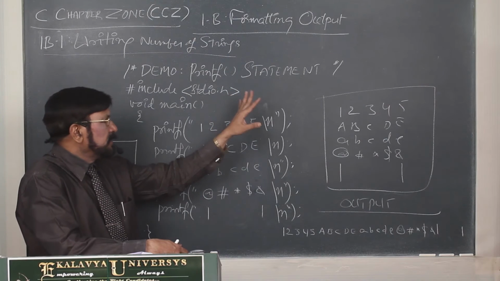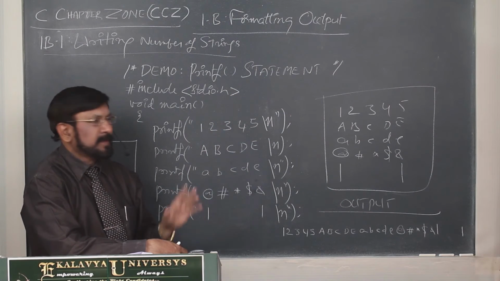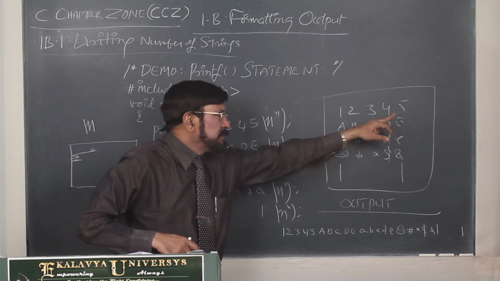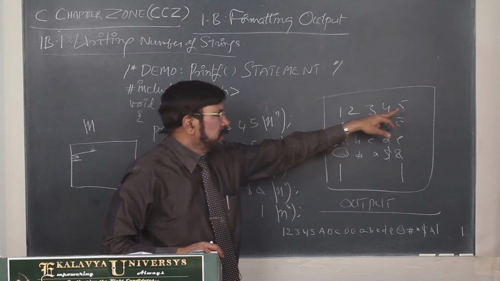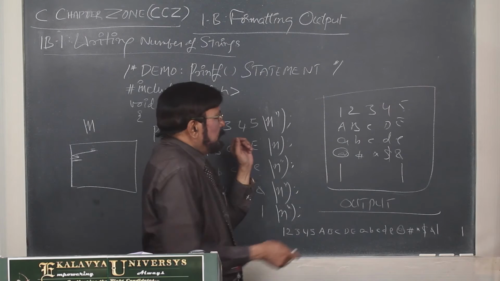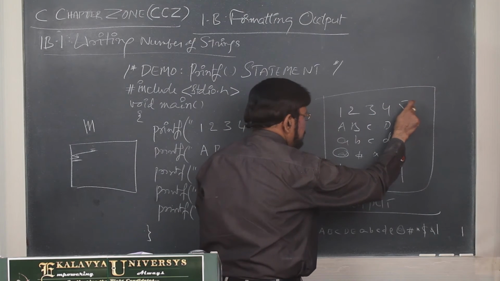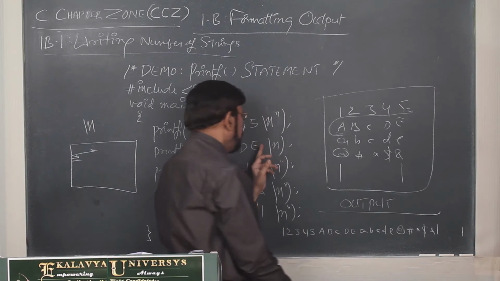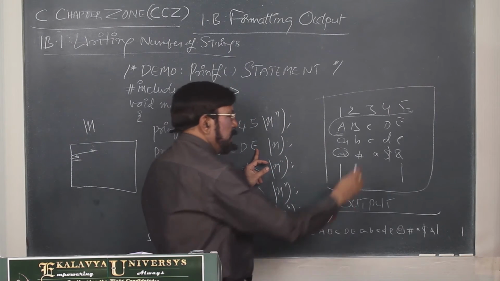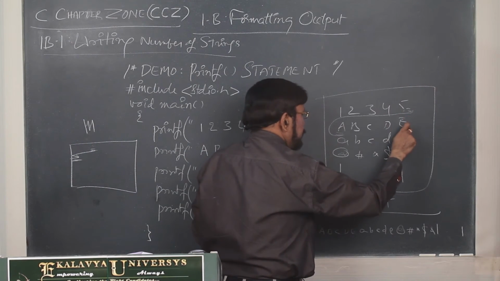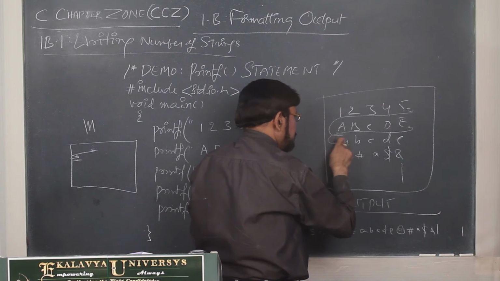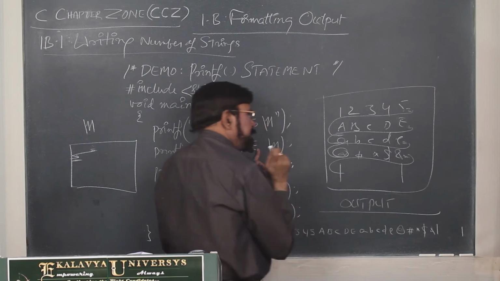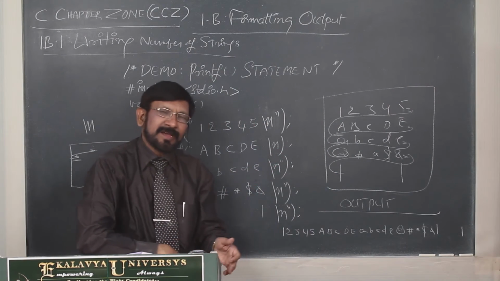If you write it anywhere independently, it leads to an error. Where the line is to be broken, the new line sequence is here after 5. Assume that the cursor is here. It takes the cursor to the first position of the next line. Again after E, it is there. The cursor is here, it takes the cursor here, and here, and here. Understand? It breaks the line.